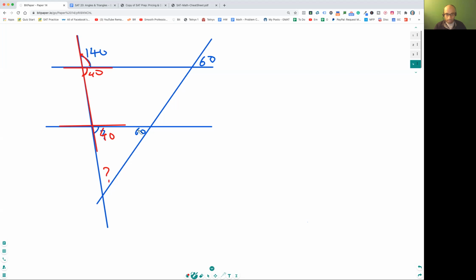Okay, so 40 plus 60 is 100, and then 40 plus 60 is 100, and then this is 80, right? So remember, this is 80. Okay, well done, well done.